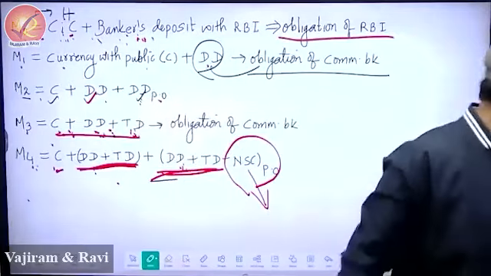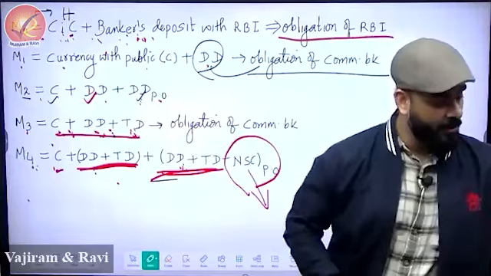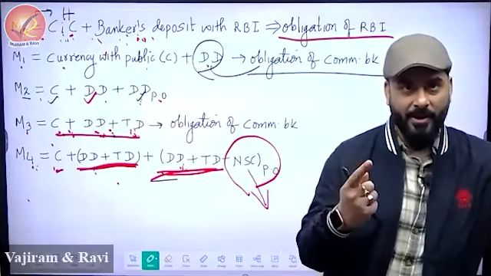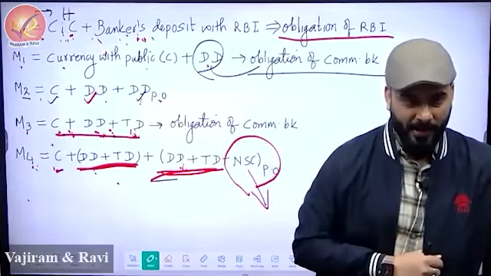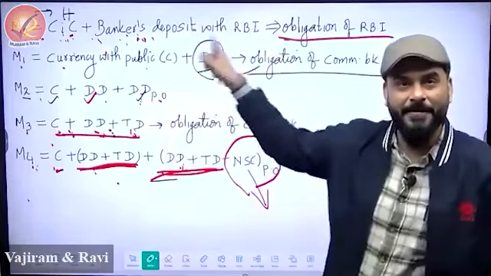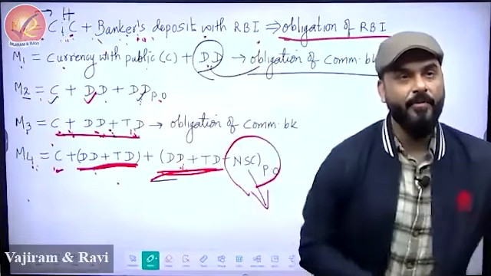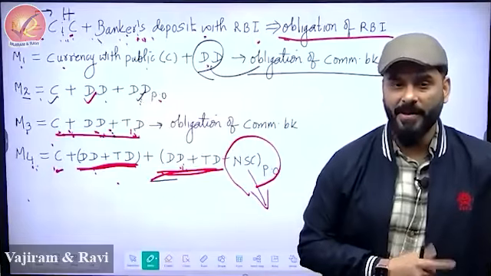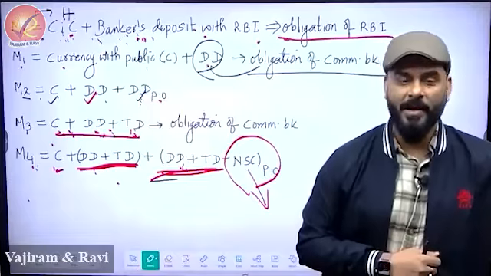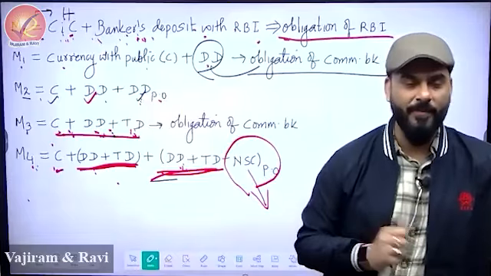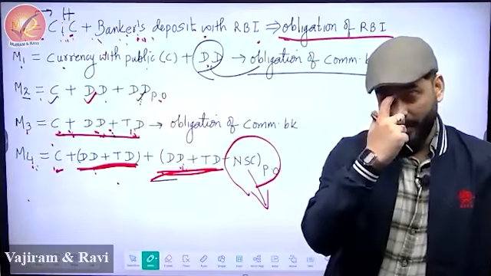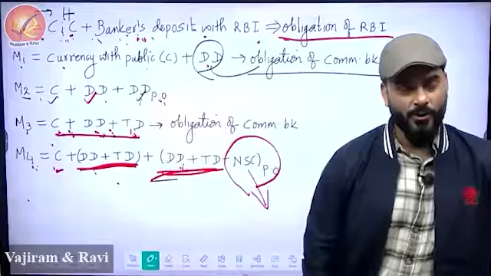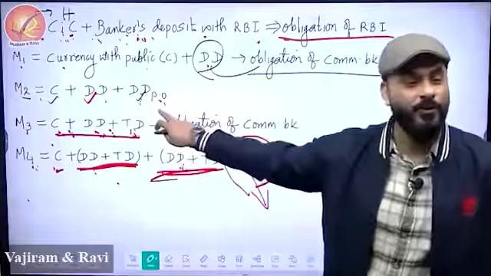So guys, I want to ask you the first question. Can you please quickly tell me what is the money which RBI has printed, so that if somebody runs back to RBI immediately, RBI will have to take that money? H, which is this. Now can you please tell me what is the money that you will use if you have an emergency of funds? Emergency, M1. So if RBI wants to know how much money you will immediately use, M1. But do you also have money in, let's say, post office? So if you use money in the post office, that means you are using M2.